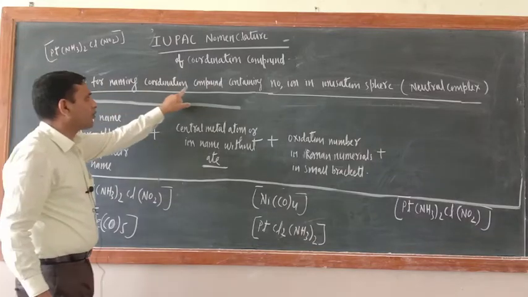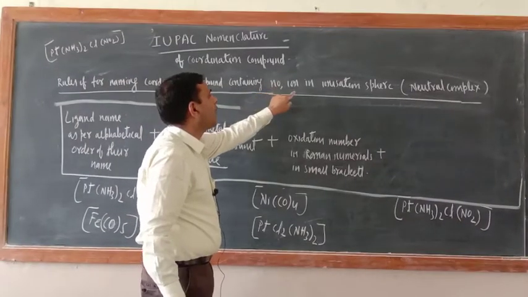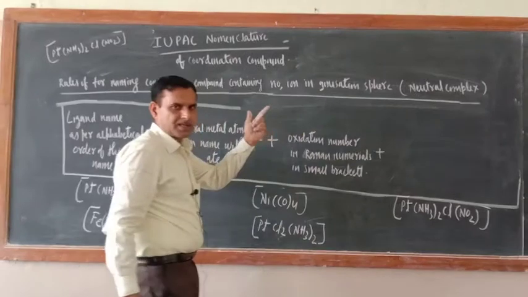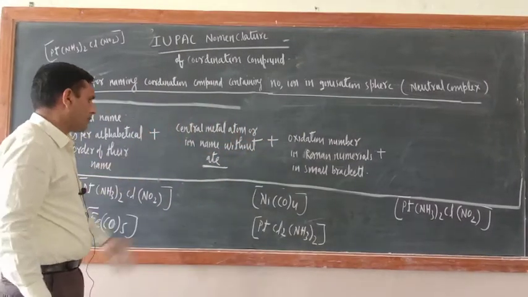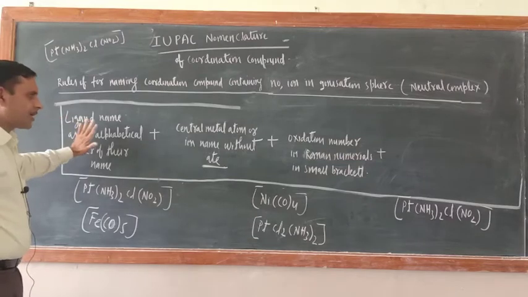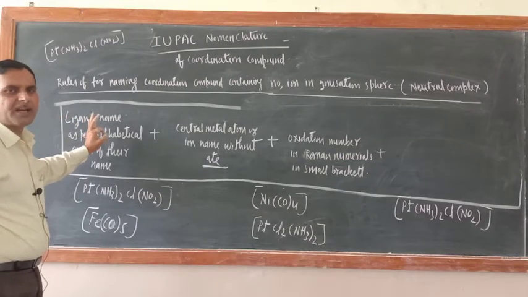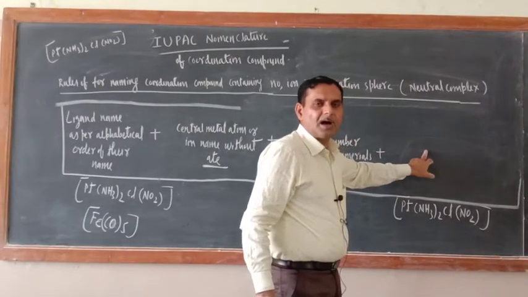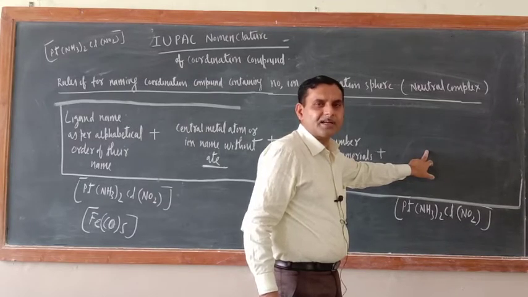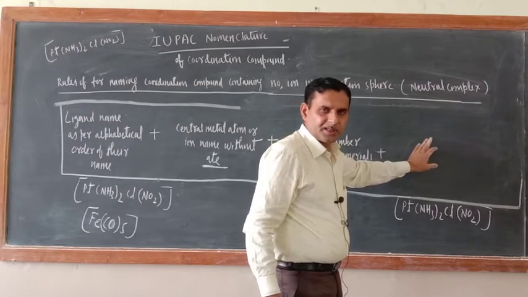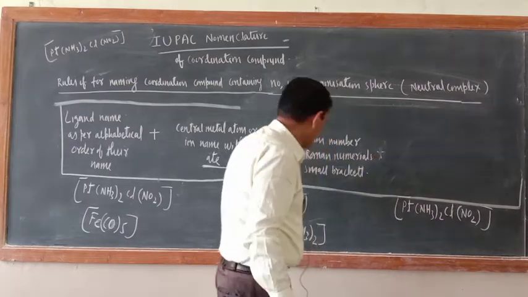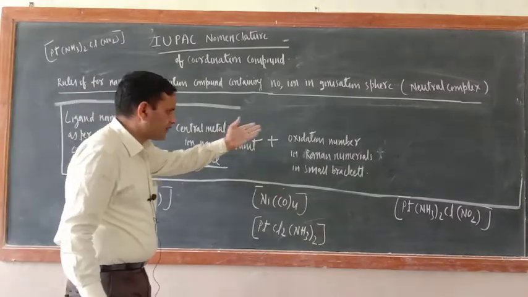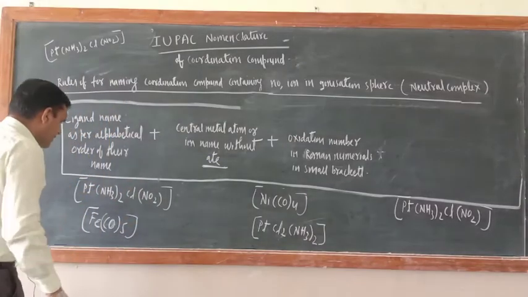So, rules for naming coordination compound containing no ion in the ionization sphere: neutral complex. What kind of complex are they? Neutral complex. So what should be the rule? Whatever rule you have followed for the cationic complex, that is the rule. Now the last part, what you have written, the name of the ion present in the right hand side of the ionization sphere, that won't be there. Rest everything is the same. Just see here, without the 'ate' in the central metal atom name, 'ate' should not be there. Oxidation number in Roman numeral. First write their name.